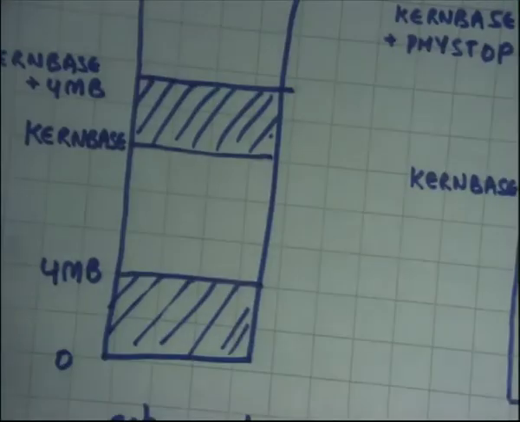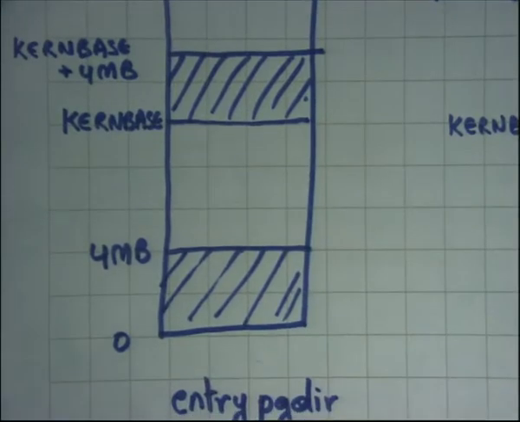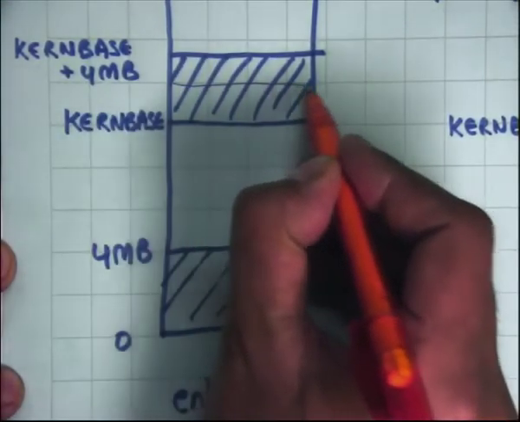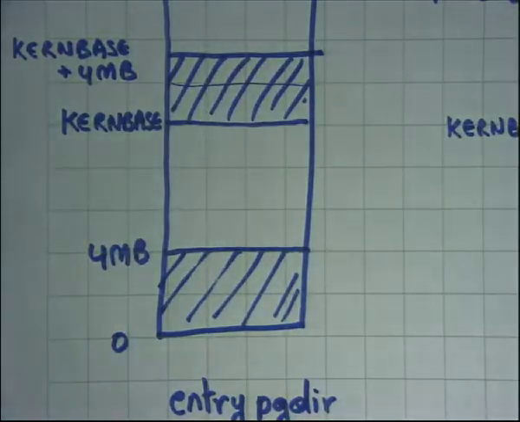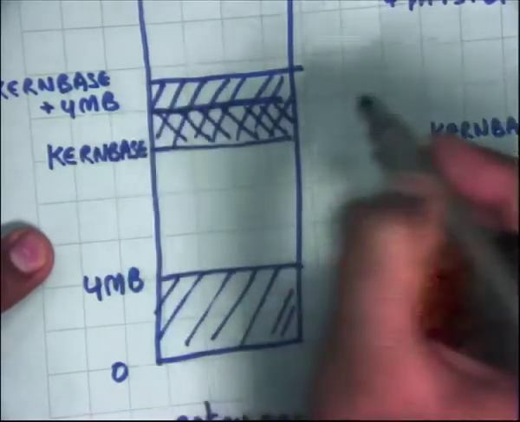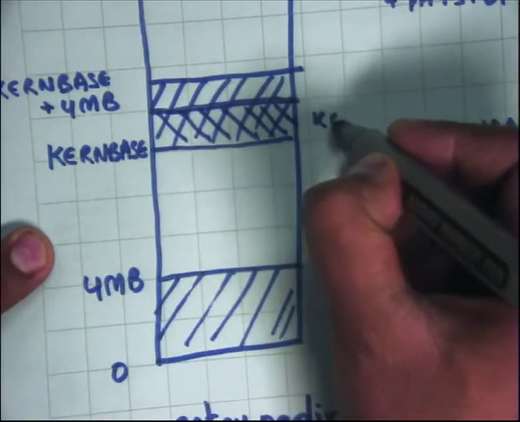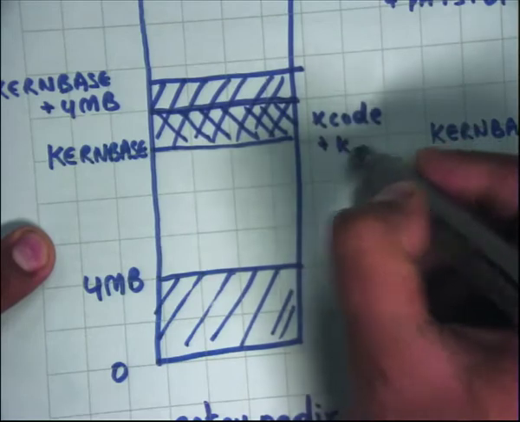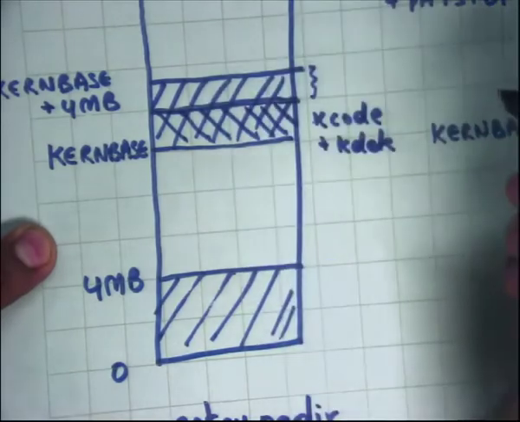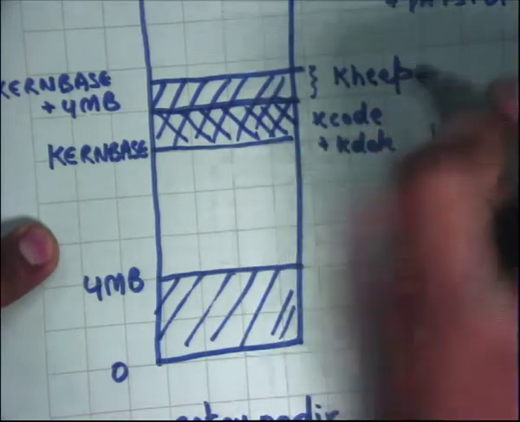It basically says that let's say at this point I am executing on entry page dir, and let's say some area of this 4 MB is used for the kernel code plus data, k code plus k data, and all the area above it is going to be used as the kernel's heap. Let's call it k heap.